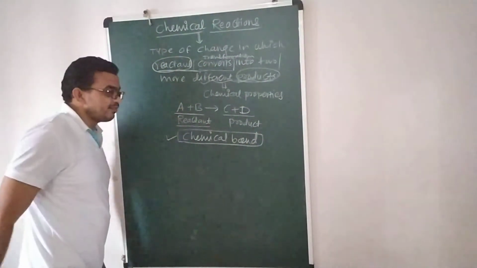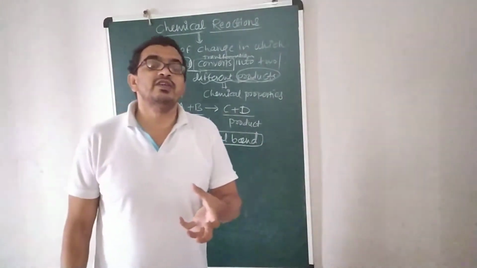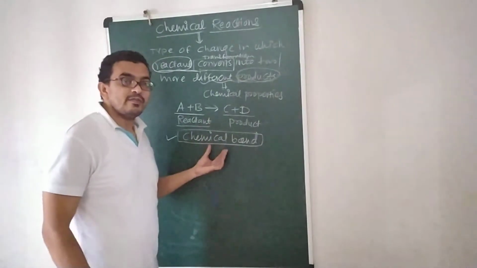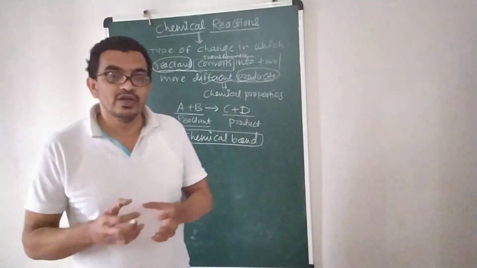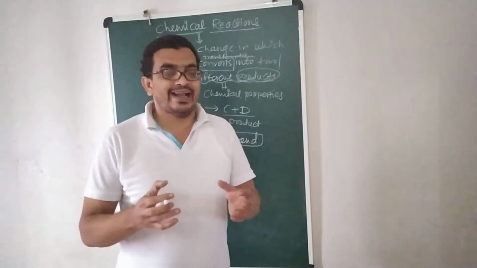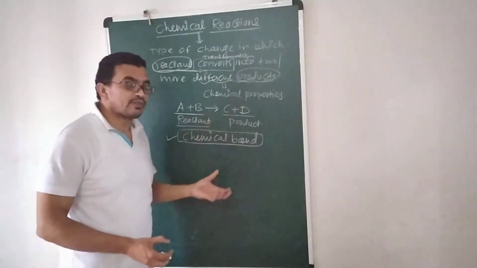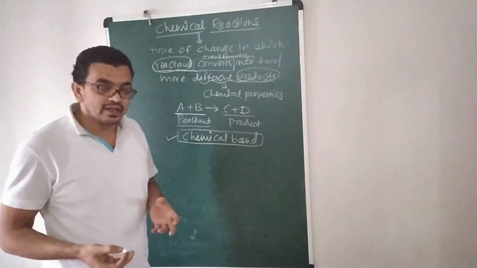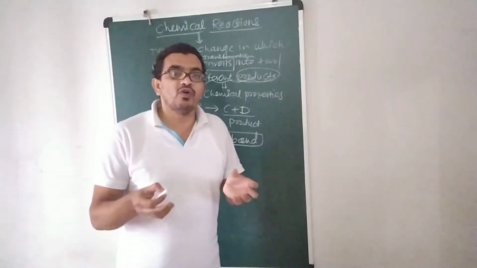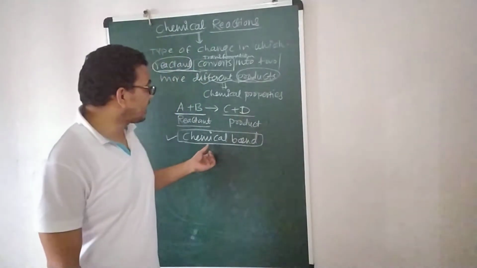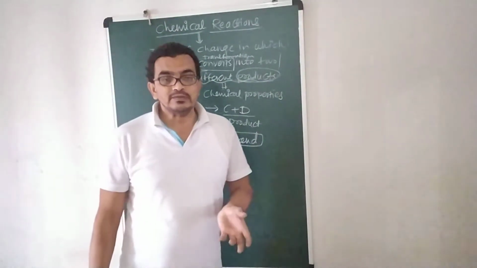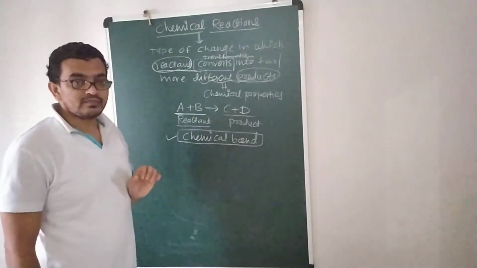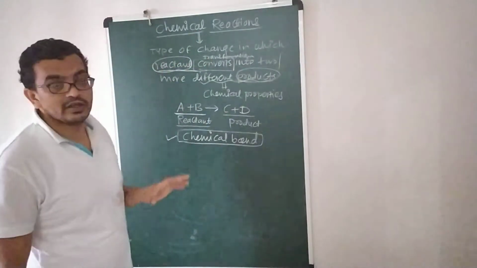Now what is a chemical bond? A chemical bond is a force of attraction between the atoms in the molecules, which is going to break, and at the same time there is formation of bonds. So the reactants' bonds break down and the product side bonds form. That's why bond formation and breaking both take place during chemical reactions. This is also one important part.